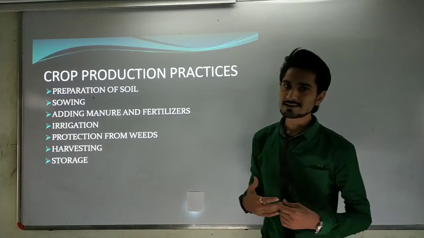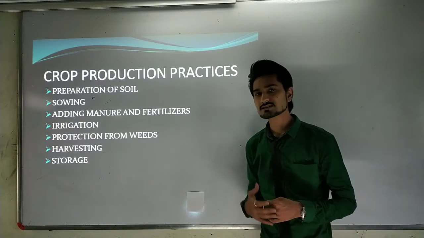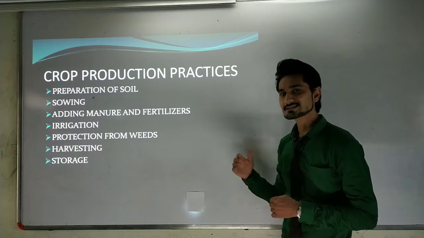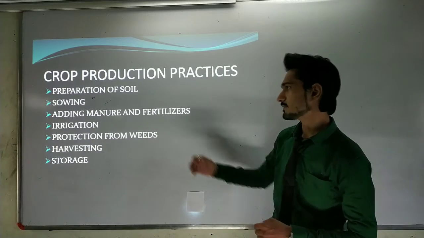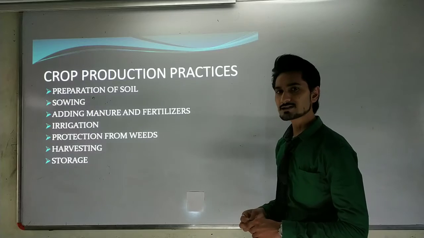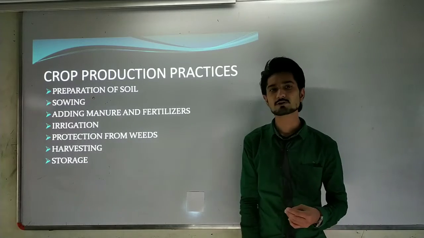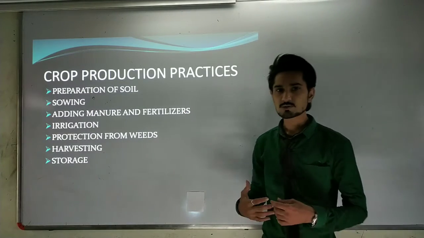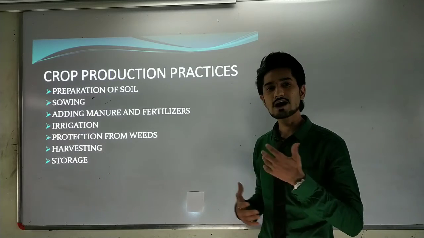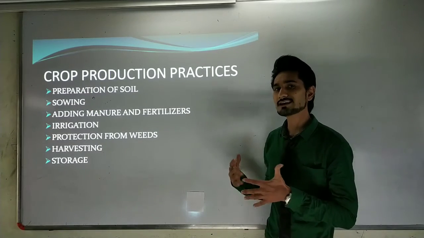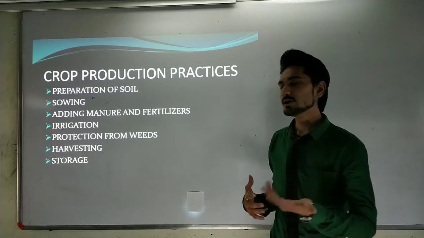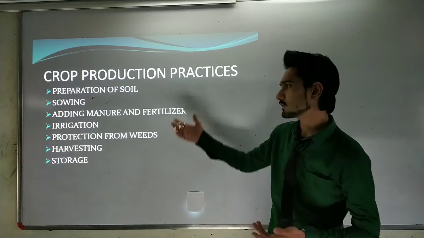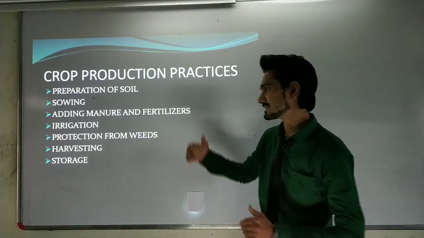We can use fertilizers like NPK fertilizer or different types of chemical fertilizer for the production of the crop. Also, we can use different kinds of manure, and for that we are going to study some of the manures, how we can prepare manure artificially, and how we can prepare fertilizer. Okay, we are going to do that study at that point.